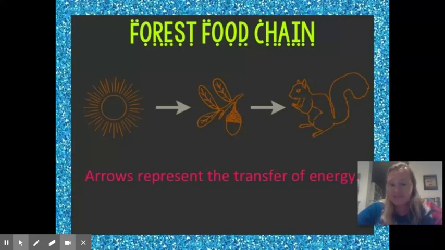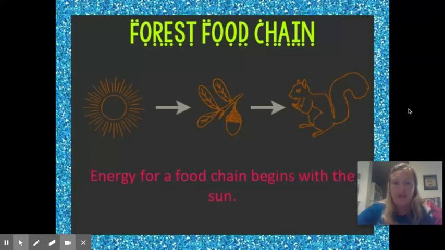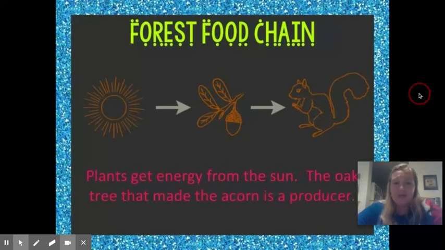So in food chains and food webs, arrows represent which way the energy is going. In this example, the sun transfers energy to the plant. The plant transfers energy to the squirrel. And all of our food chains and food webs are going to start with the sun. All of the energy originates with the sun. Then the producers convert that to usable energy for the rest of the ecosystem.